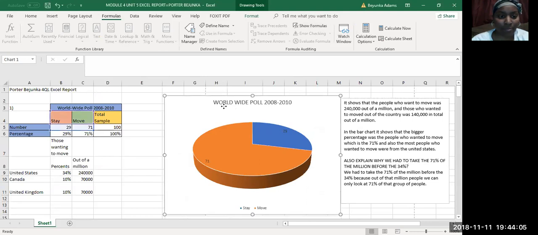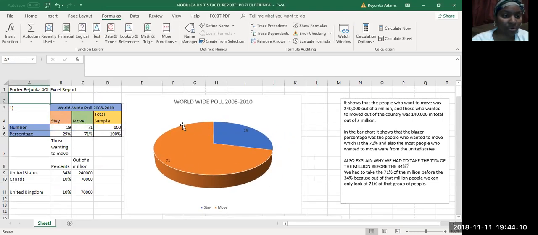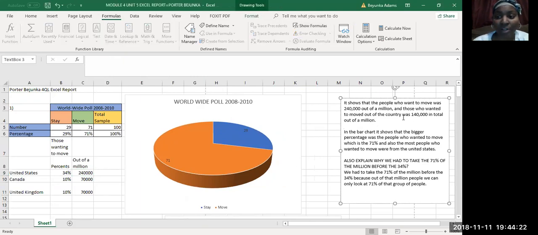I put the graph right here. Okay, so it shows that the people who want to move was 240,000 out of a million, which is right here. And those who wanted to move out of the country was 140,000 in total out of a million. So basically, out of the country would be Canada and United Kingdom. So together that was 140 in total out of a million.